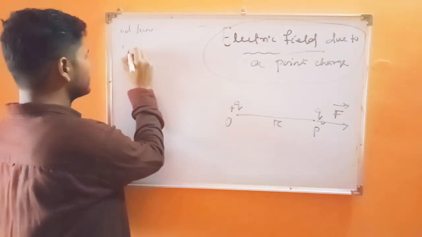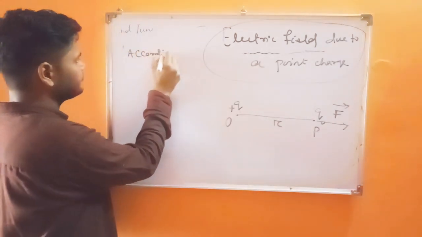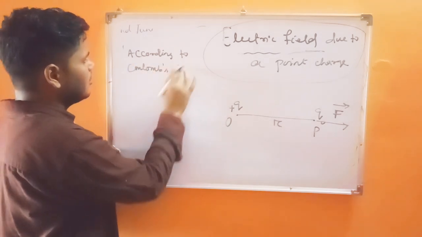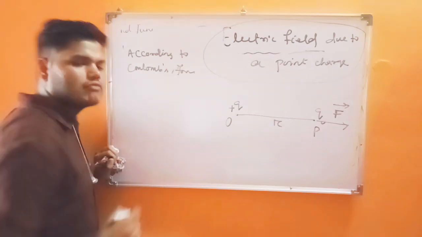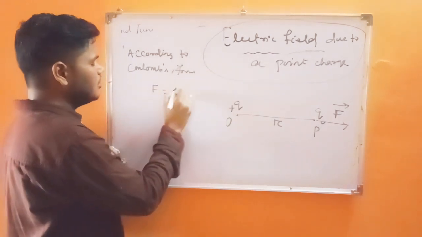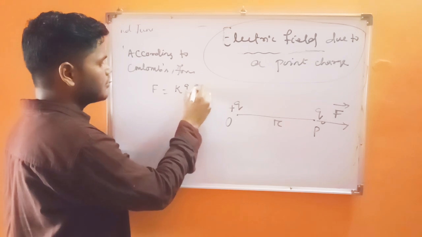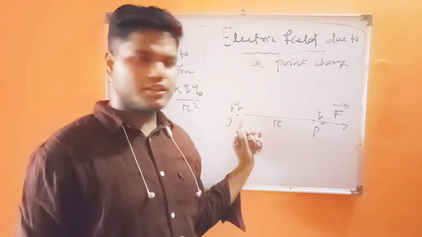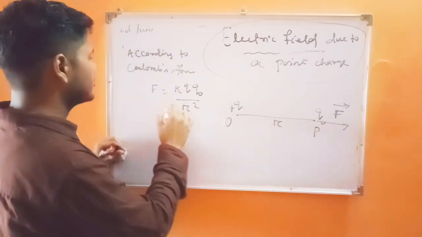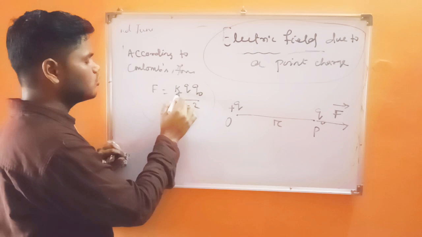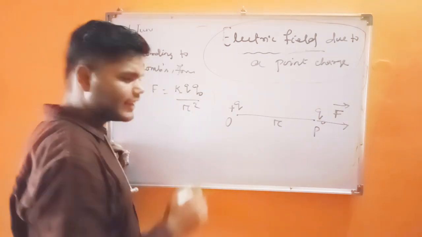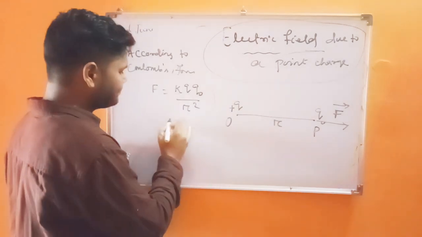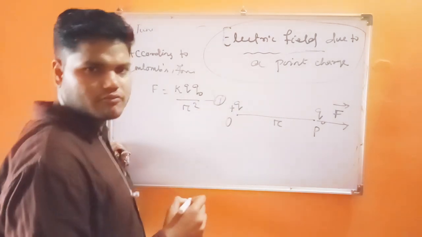Then according to Coulomb's law, F equals K Q Q naught upon r square, where K is the Coulomb's constant, which we have already discussed in previous classes. Make this equation 1.